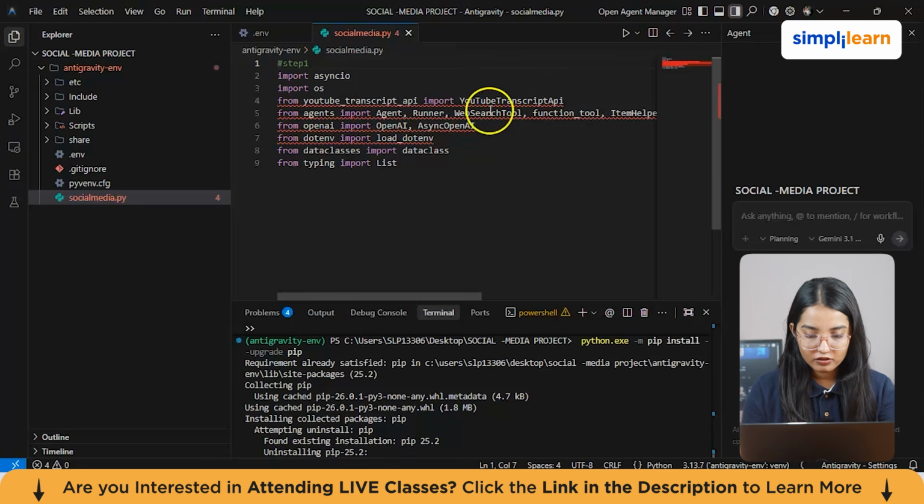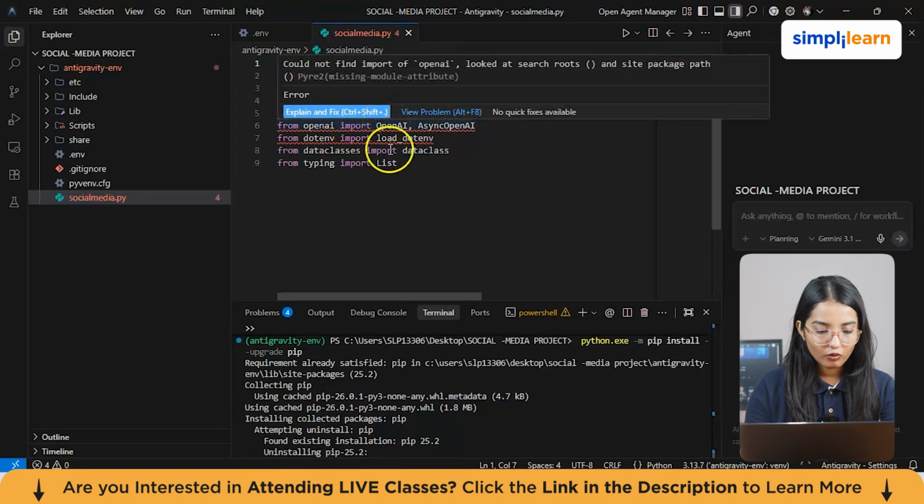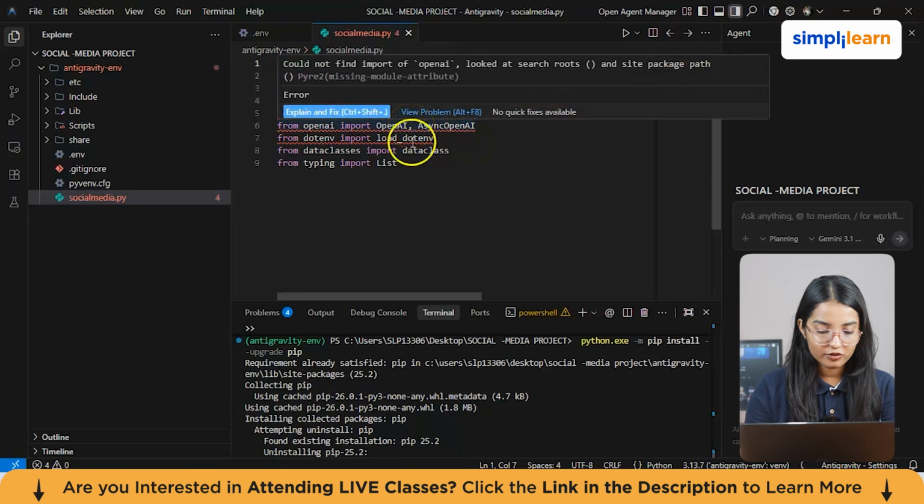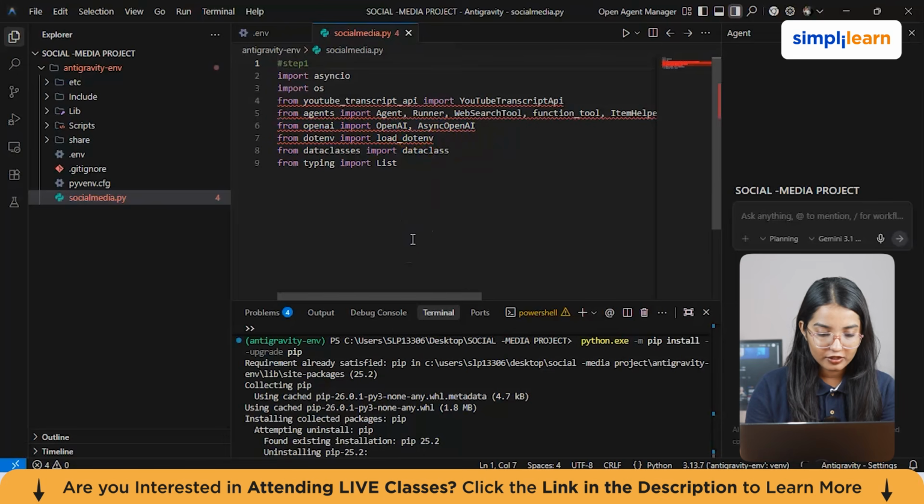Then we are using the agent here. Import agent, right? So what this does is it will import the tools for creating the AI agent, that is the agent, runner, and all the tools. Then you have OpenAI here. So OpenAI is used to import the OpenAI client used here for Gemini. You can also use Gemini for more compatibility purpose.